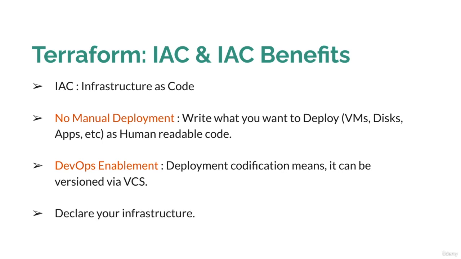Another benefit of IAC in Terraform is that you can declare your infrastructure. Whatever infrastructure you are going to create, that may have 10 VMs, a network, a load balancer, storage, disk, anything you want to create. You need to declare all your infrastructure in the Terraform declarative files, and anybody can read that file and understand what is going to be deployed as part of that particular deployment.